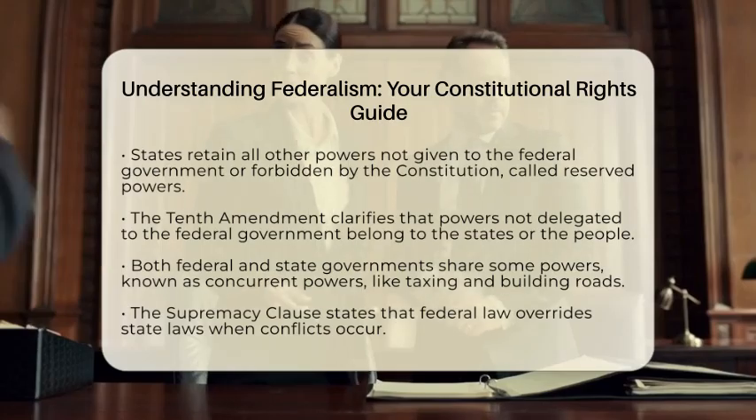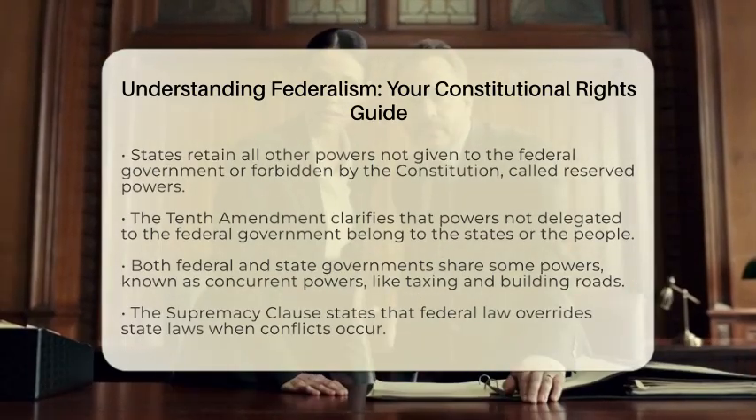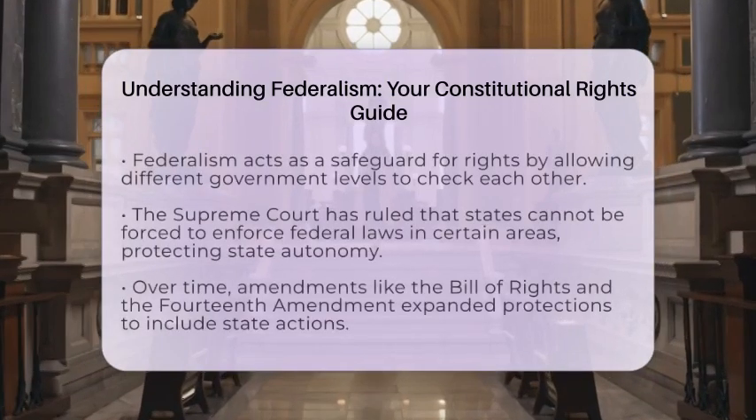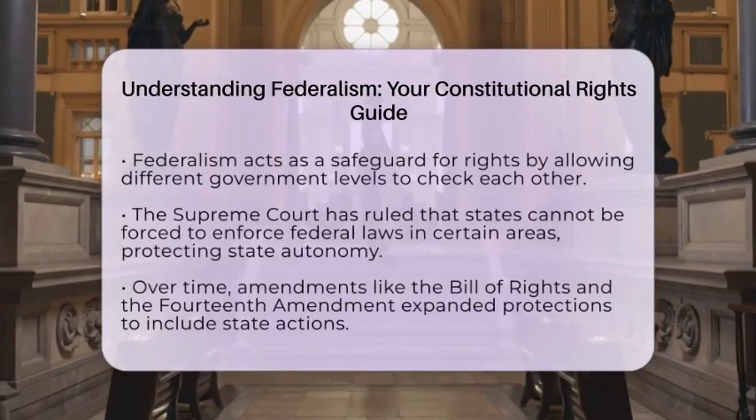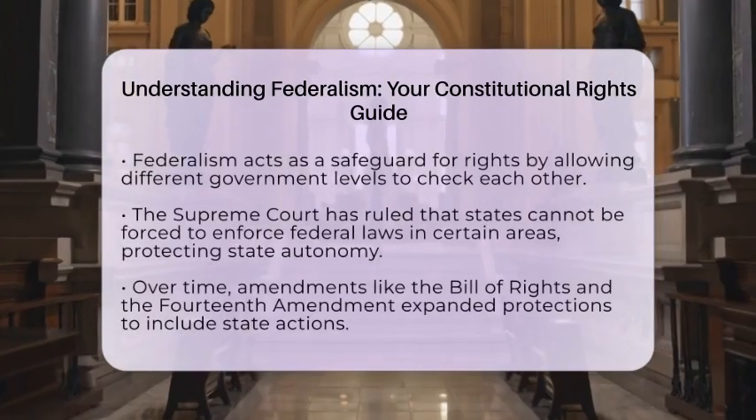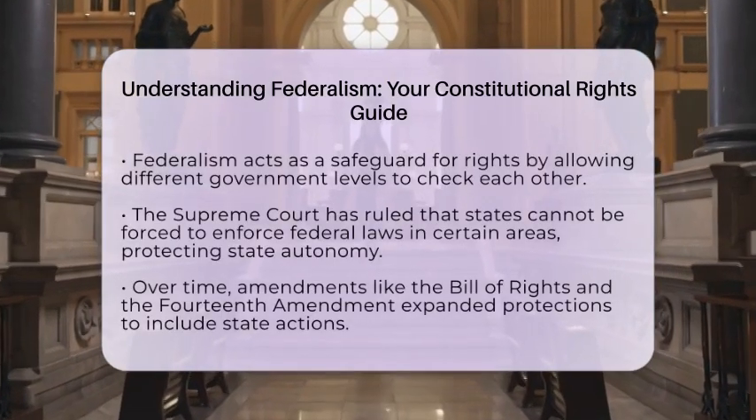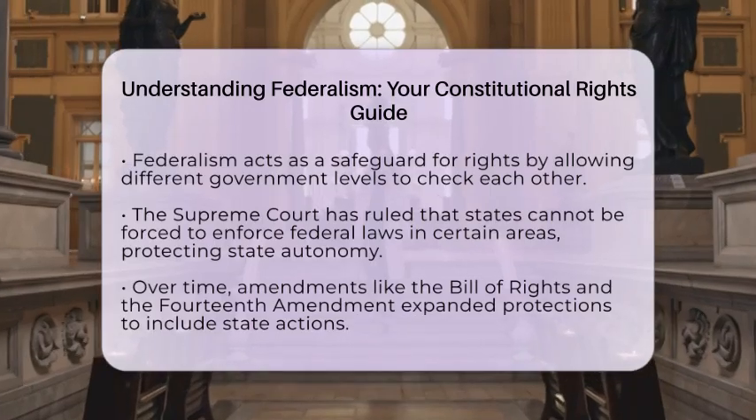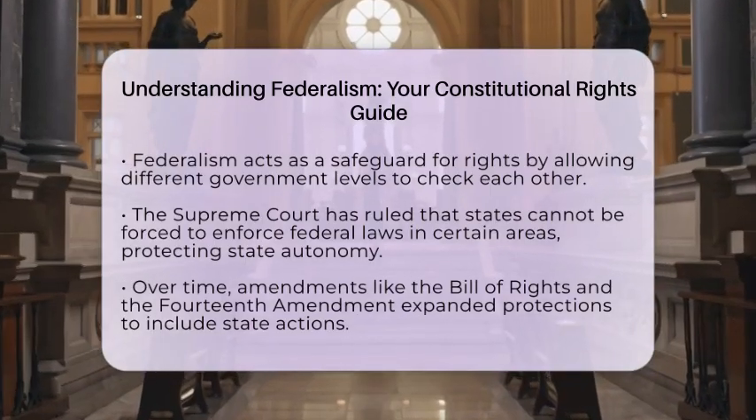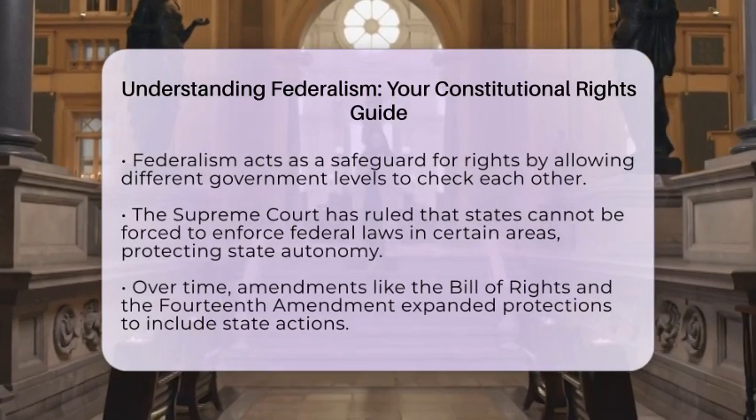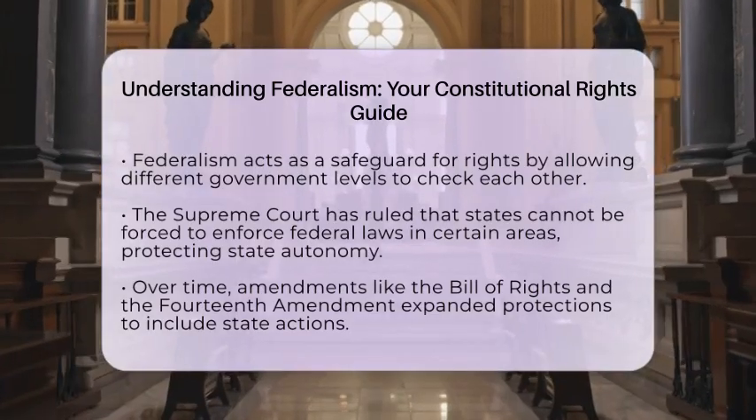Federalism acts as a safeguard for your rights. It divides government power so that if one level oversteps, the other can step in. For example, the Supreme Court has ruled that the federal government can't force states to enforce federal laws in certain areas. This protects state autonomy and your freedoms.